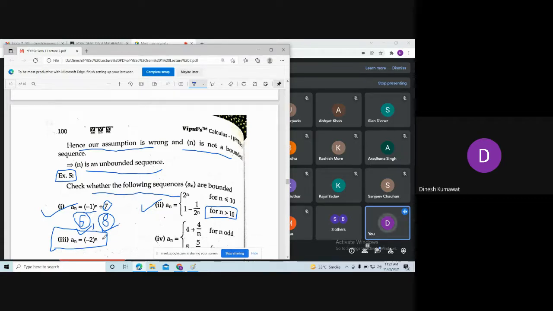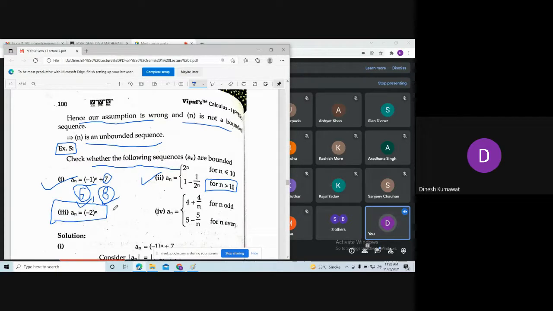So you can see here we are having minus 2 to the power n. If you put an even natural number, then you can observe that this is going towards plus infinity. If you put an odd natural number, then you will see that this is going towards minus infinity. So what we can say is that this is unbounded, and in unboundedness, this is neither bounded below nor bounded above.